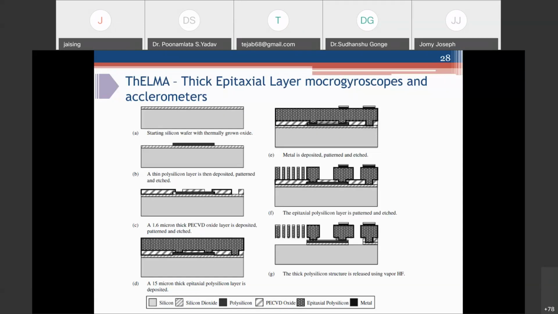This 20 micron thick polysilicon, which is epitaxially grown, acts as the structural material. Pads are then deposited for electrical connections, and then the material is patterned and etched, and you get this suspended mass ring structure.